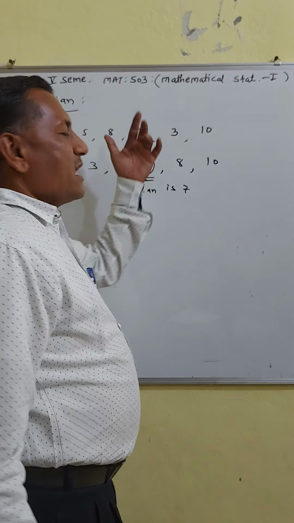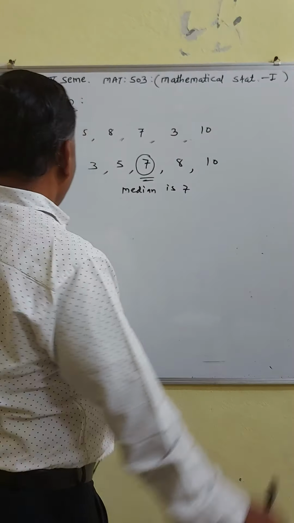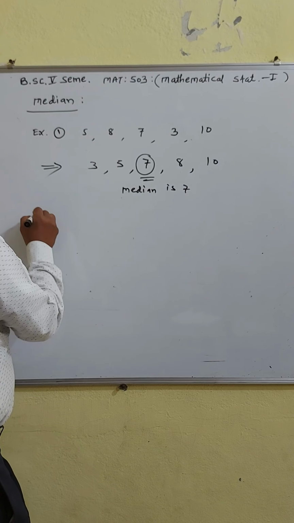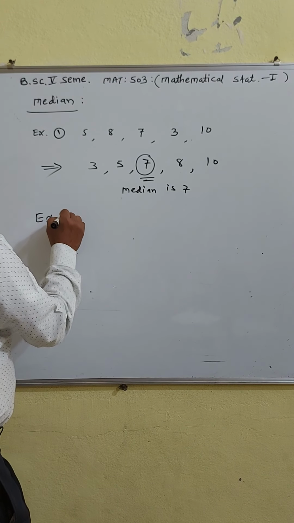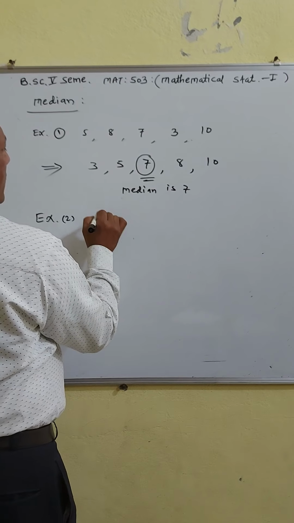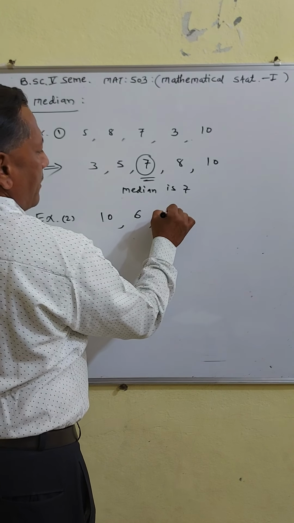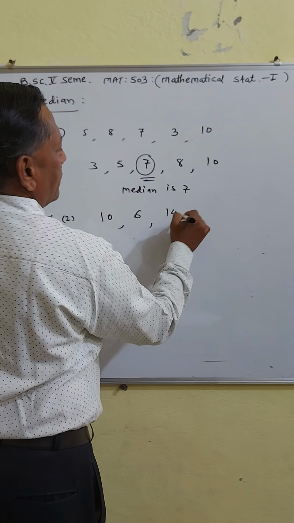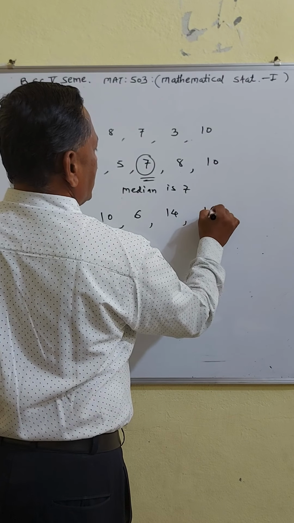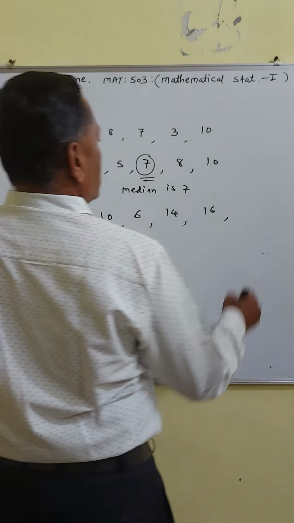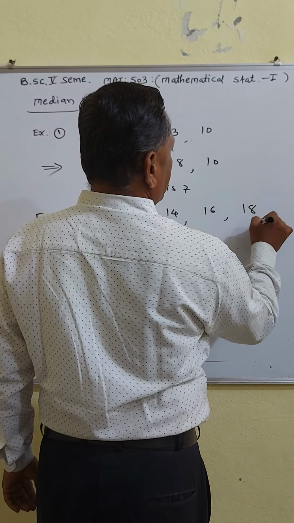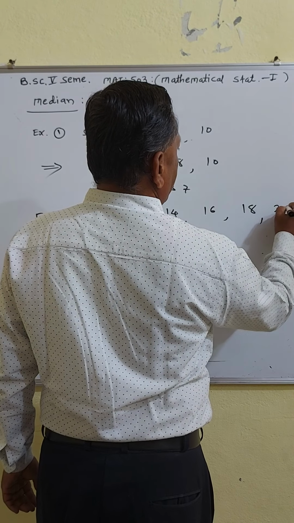Here, the number of observations is odd. Now, if the number of observations is even, suppose 10, 6, 14, 16, 18, 25.